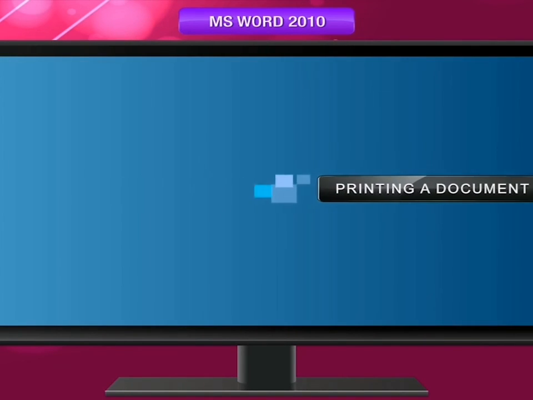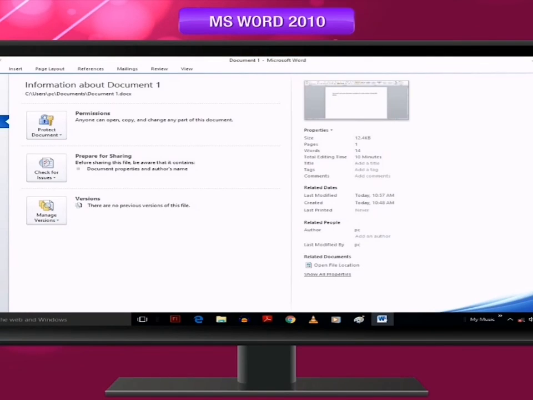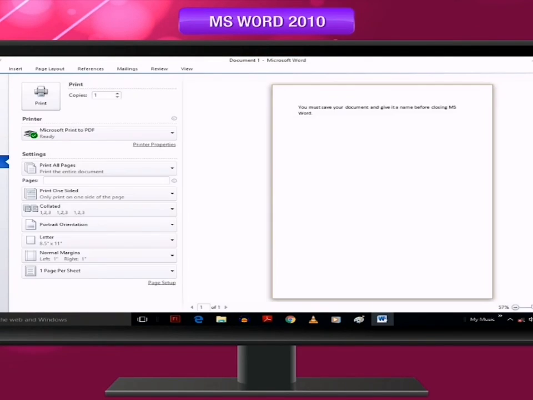Printing a document. Open the document. Click on the File tab. Click on Print on the drop-down menu. Select the printer. Click on the Print button. One copy of the document will be printed.